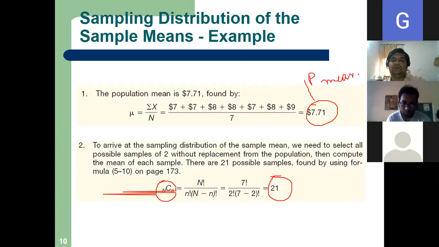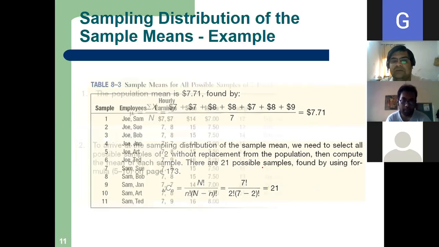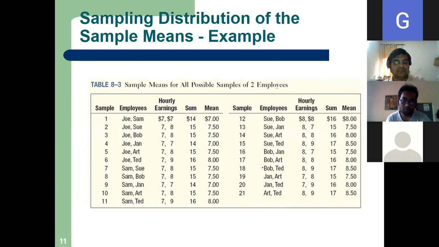Now I will take out my samples, 21 samples. Please look at my slide. Are there 21 samples? Yes, sir. How have I taken them? Joe, Sam; Joe, Sue; Joe, Bob; Joe, Jan; and so on. Again, I take Sam, Sue; Sam, Bob; and in this way, I have taken 21.